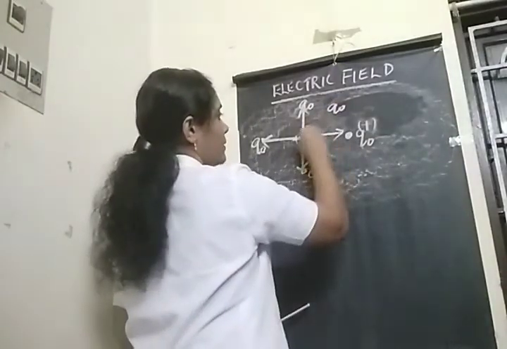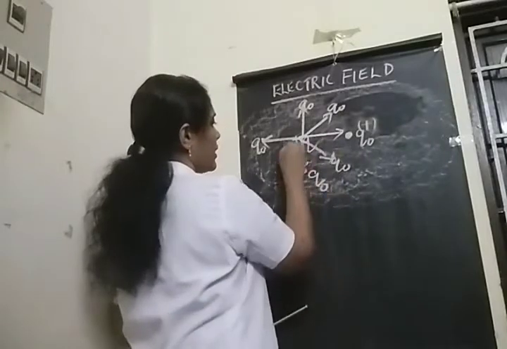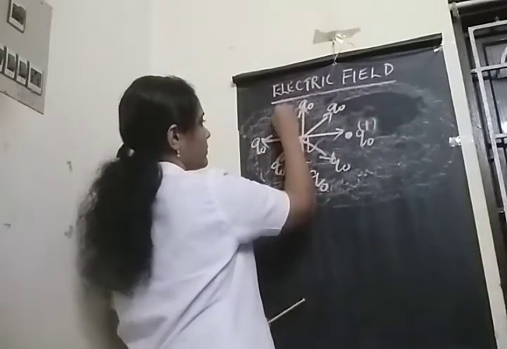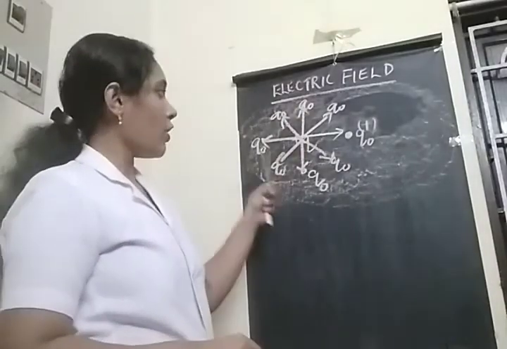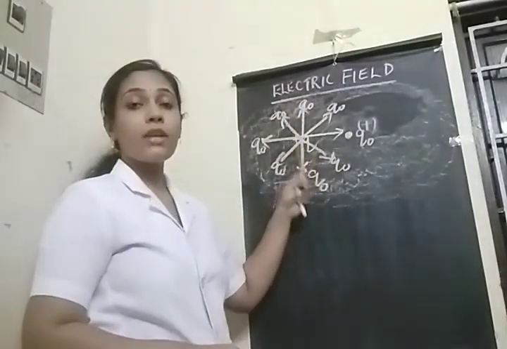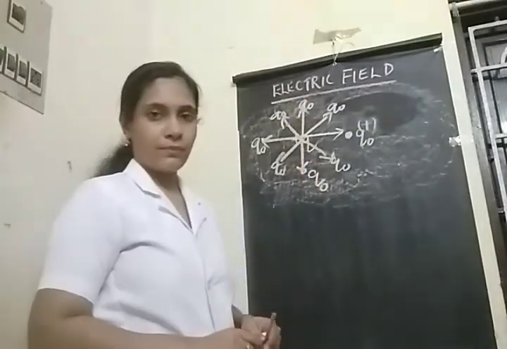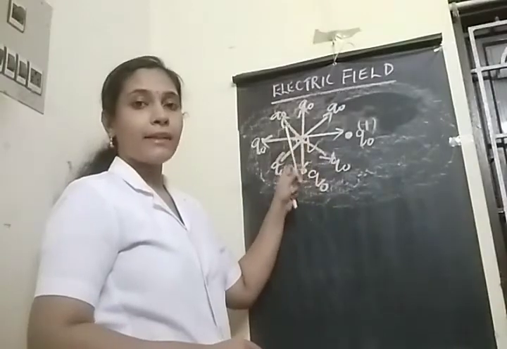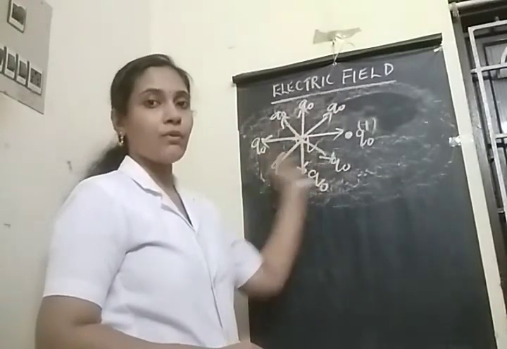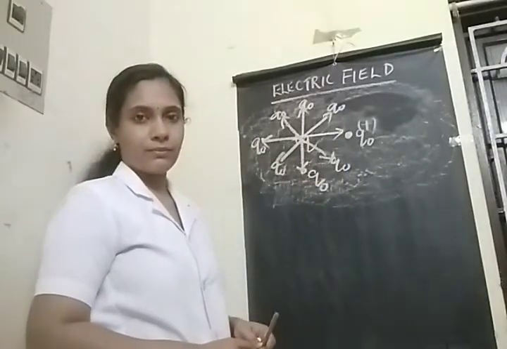Similarly, if I keep it here, this will be the direction. This direction of electrostatic force itself gives us the direction of electric field. So for a positively charged body, the direction of electric field is away from it.